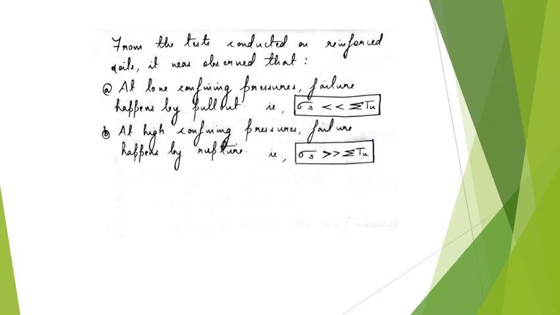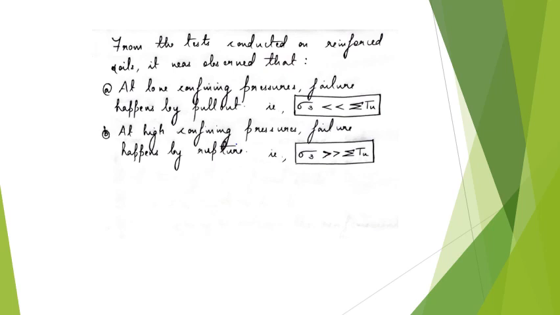Now the next observation that they found was that when the tests were conducted at higher confining stresses or pressures, the failure of the reinforcement was by means of rupture. Because the rupture failure usually occurs when this RP, that is the shear resistance developed along the soil, is greater than the TU, that is the tensile strength of the reinforcement. So you can imagine that when such a case happens, and in addition to that, when higher confining pressures are applied, the failure itself will be by means of rupture.